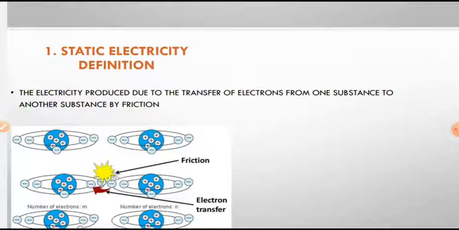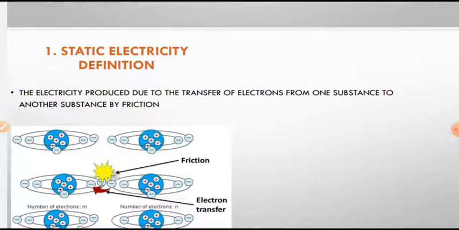The reason is every atom consists of an equal number of protons and electrons. So the number of protons in the nucleus and the number of electrons revolving around the nucleus are equal to each other. Proton is considered a positive charge and electron a negative charge. So both are equal, which means there is no excess charge. It means that the atom is neutral.